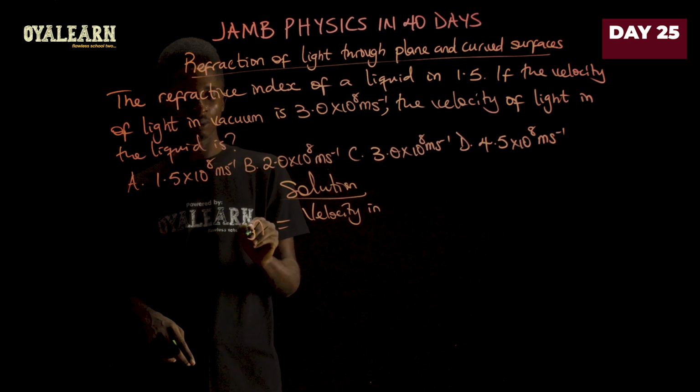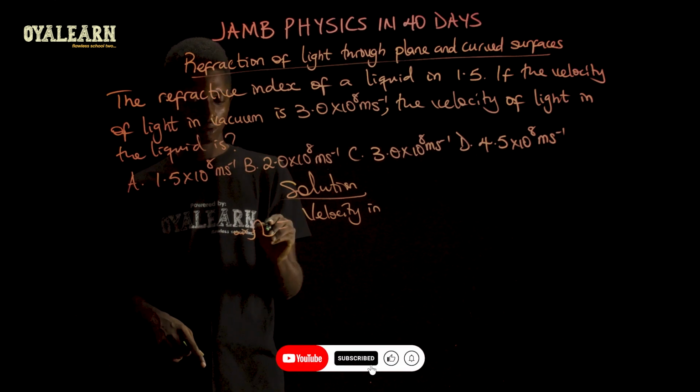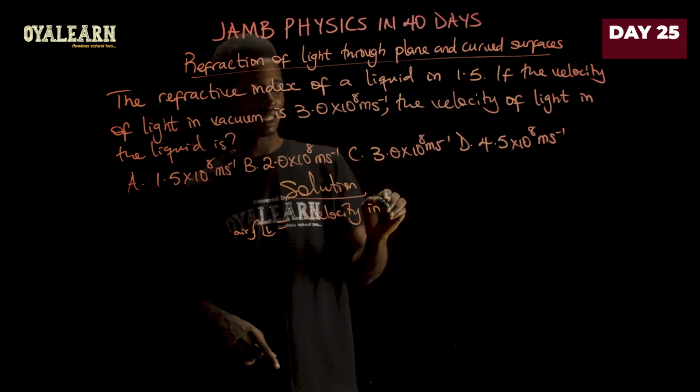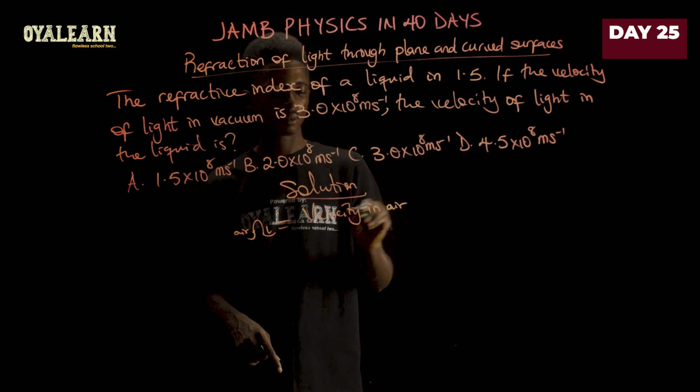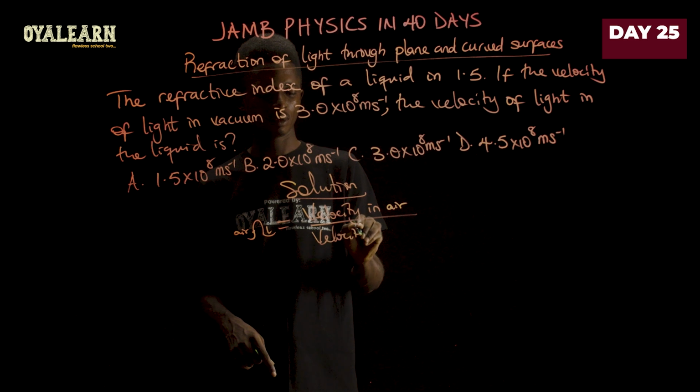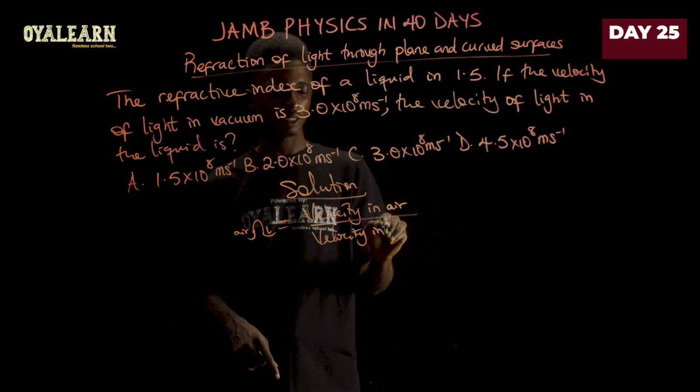So, in vacuum, that is in air, to liquid. So velocity in air, and then velocity in liquid.